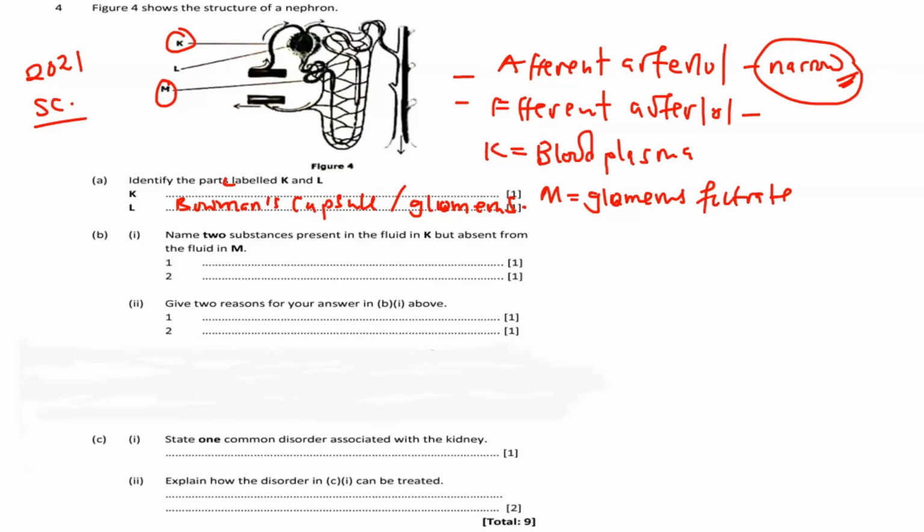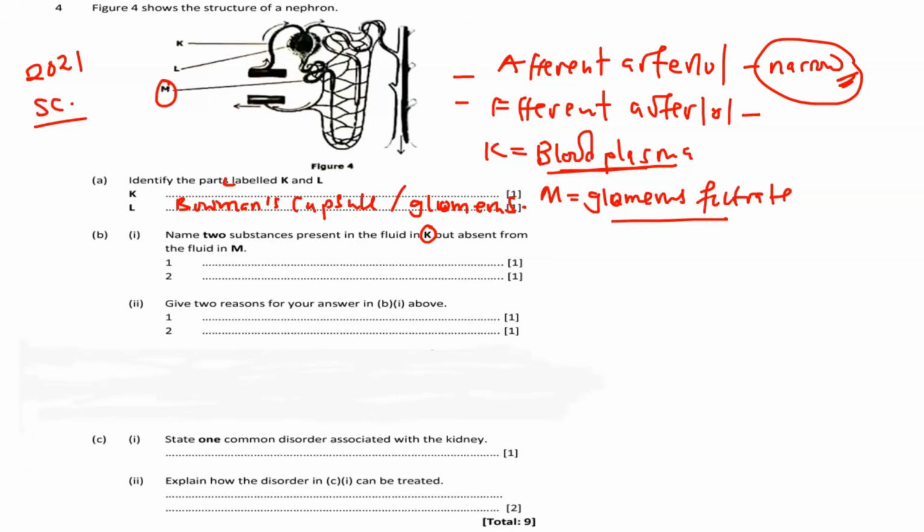So the second question, that is B: name the 2 substances present in fluid K but absent in fluid M. It is very important to know what fluid K and fluid M are. The fluid that is entering here is blood plasma or blood. M happens after filtration, so this one is called the glomerular filtrate. So what is present in K but absent in M, two of them?